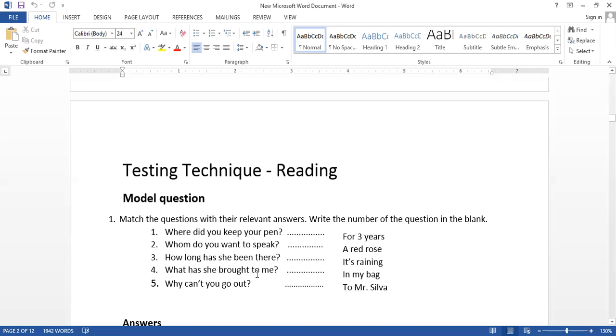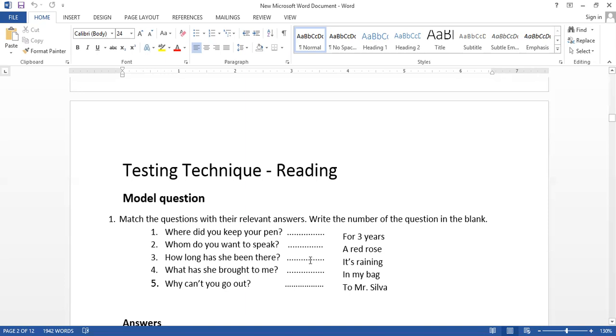Then, what has she brought to me? Now a thing is asked, what? Two answers are here: a red rose, it's raining. So what has she brought to me? A red rose. Number 4, we can write number 4 here. And the last question, why can't you go out? We need a reason. We can't go out because it's raining. Number 5 goes with it's raining.